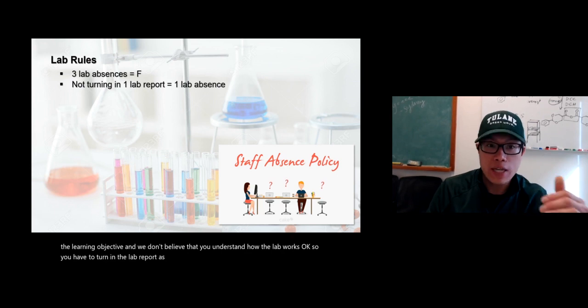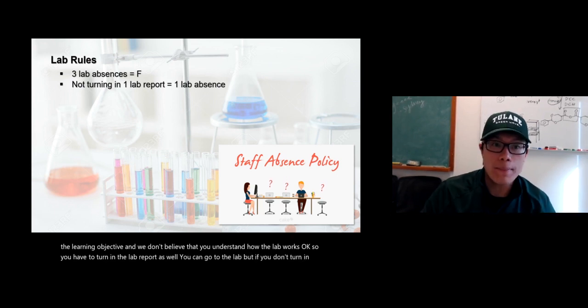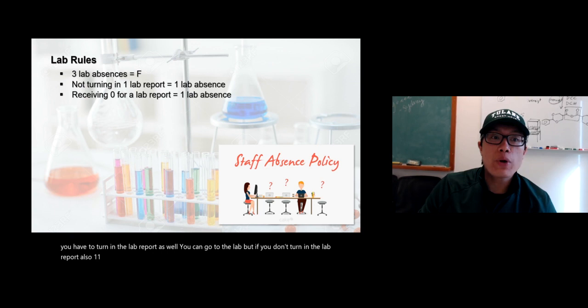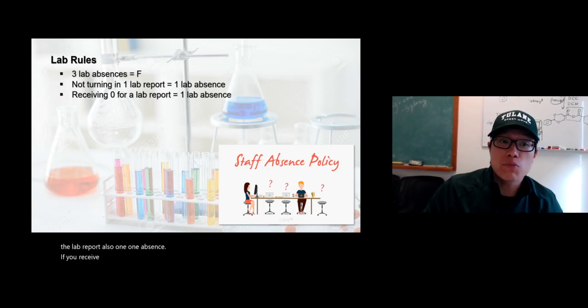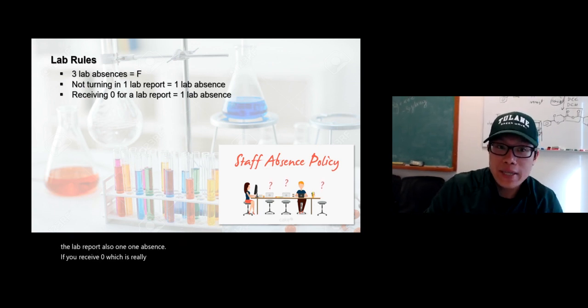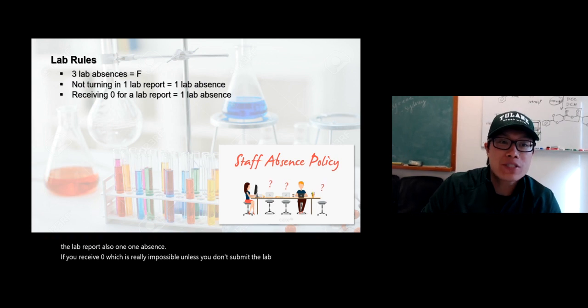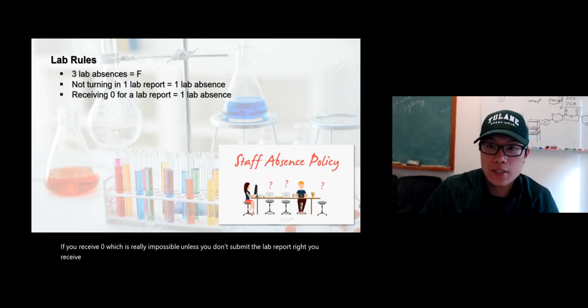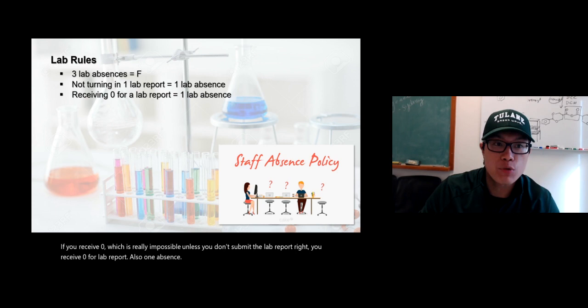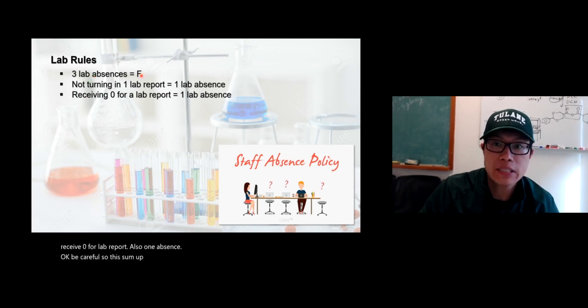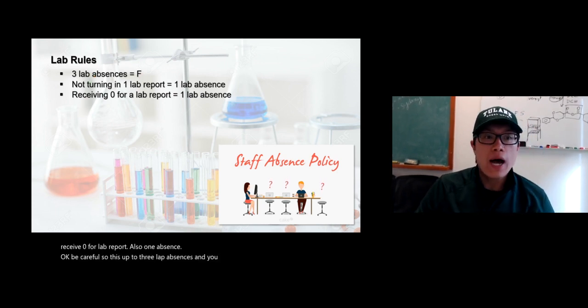You can go to the lab, but if you don't turn in the lab report, that's also one absence. If you receive 0, which is really impossible unless you don't submit the lab report, right? If you receive 0 for the lab report, that's also 1 absence. Okay, be careful. So this sums up to 3 lab absences and you get an automatic F.